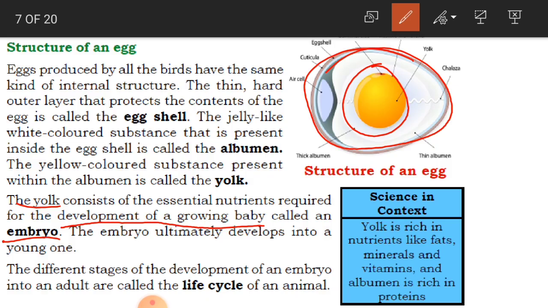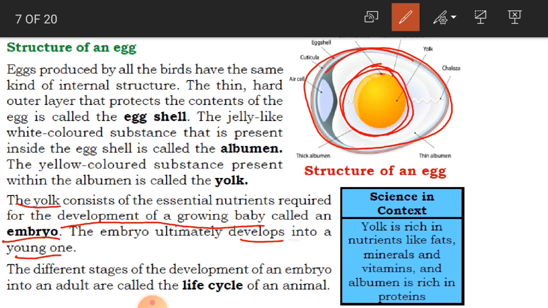Where is this? This is in the yolk, the yellow yolk. Clear, children? The embryo ultimately develops into the young one. So at the final stage, this embryo is going to develop into the young one.